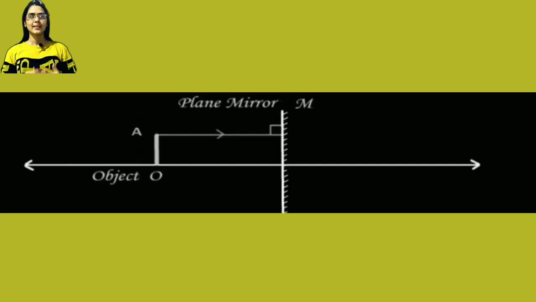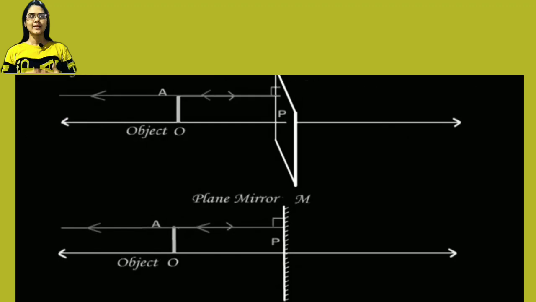Here we can see that the reflected ray will bounce back following the same path. Now one more thing, consider another incident ray which is also passing through point A and striking the mirror at point P, making an angle of incidence equal to i. Now, according to the law of reflection, the angle of reflection is equal to the angle of incidence.